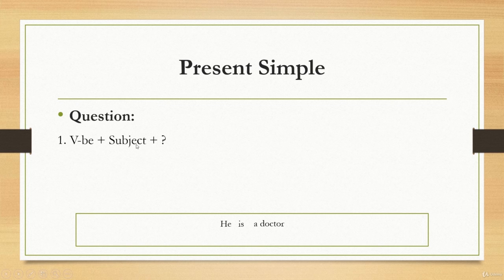In this case, we simply switch the places between the subject and the verb to be. So he is a doctor becomes is he a doctor? We change the capitalization between he and is. The is becomes capital. Is he a doctor? And of course, we add a question mark. Is he a doctor?